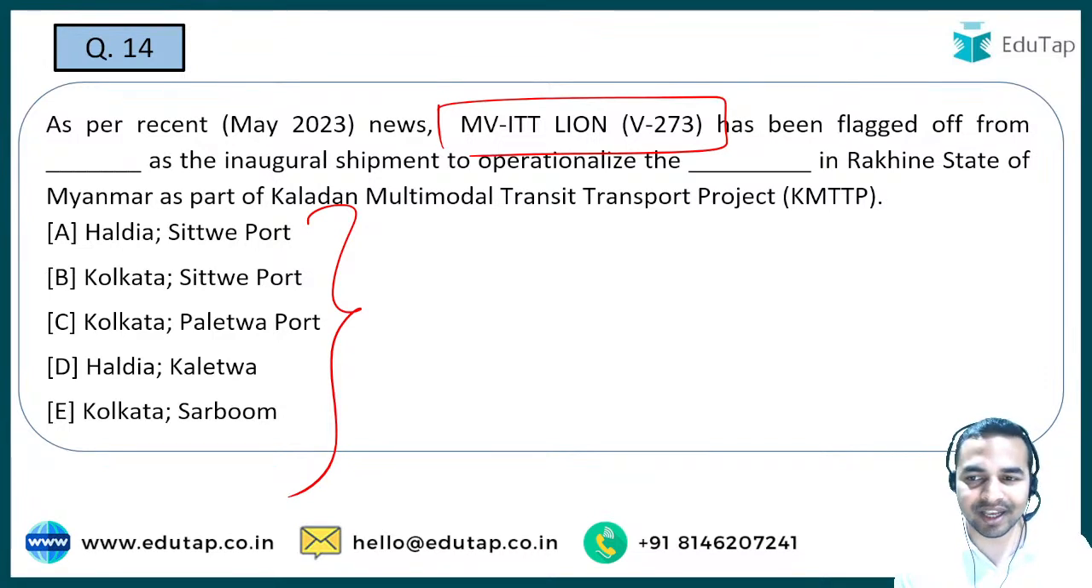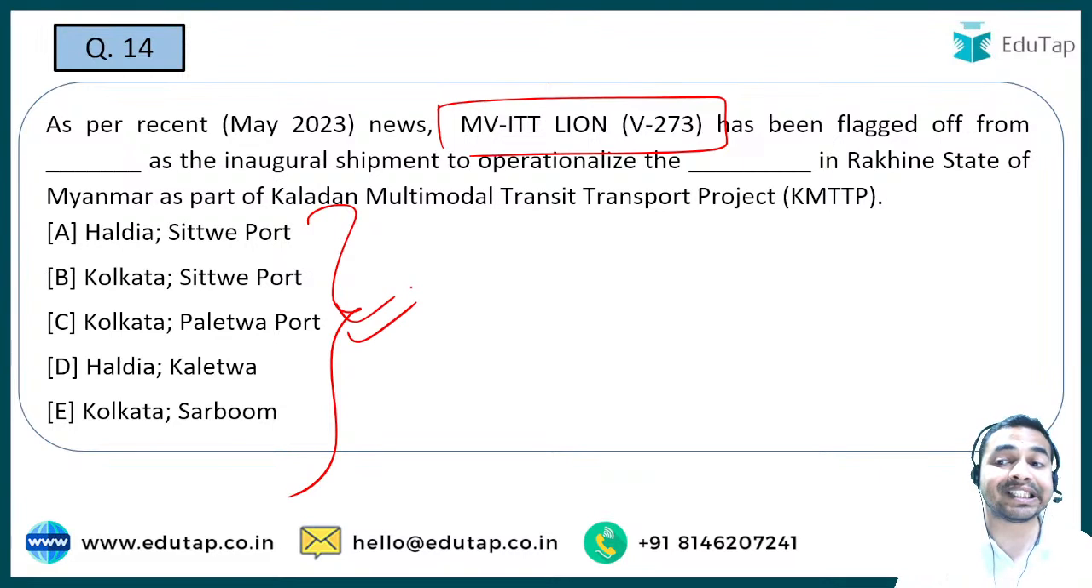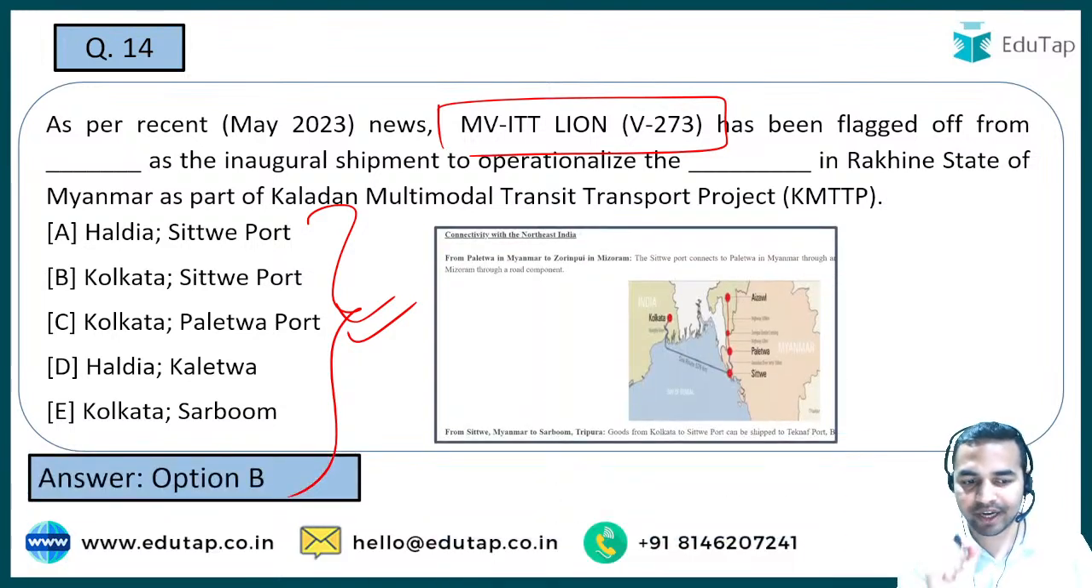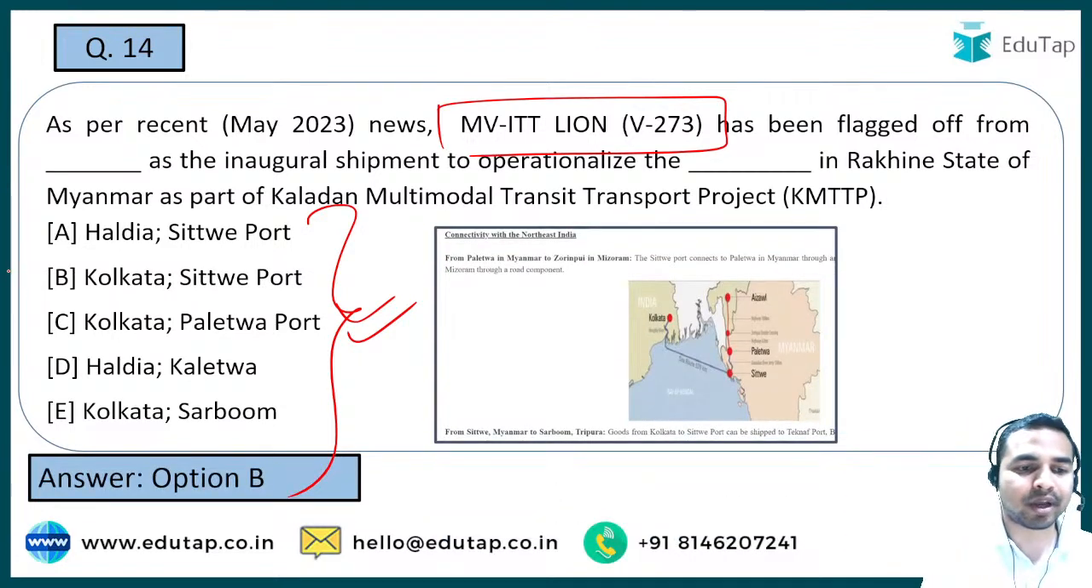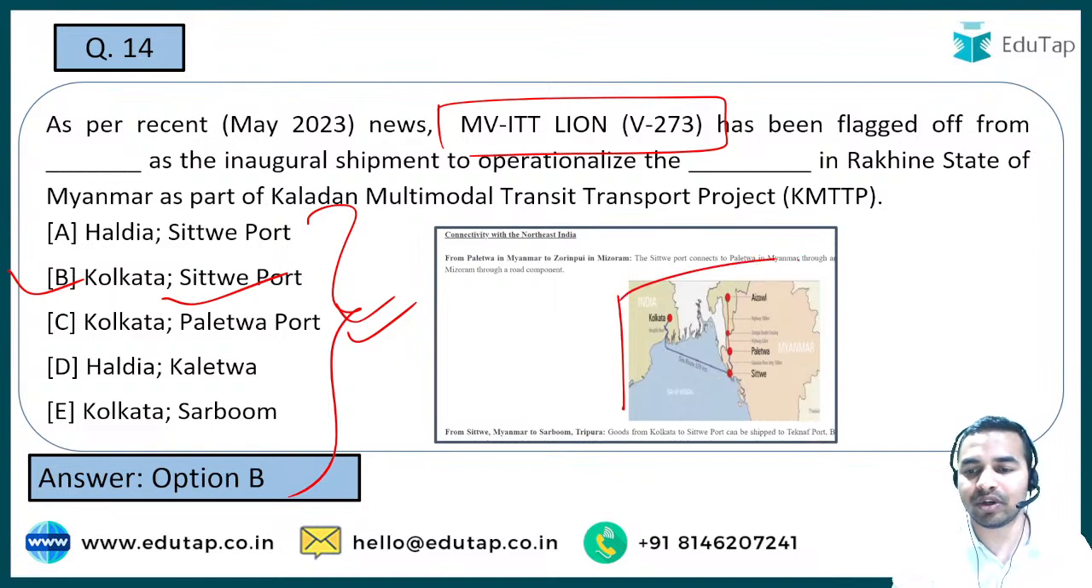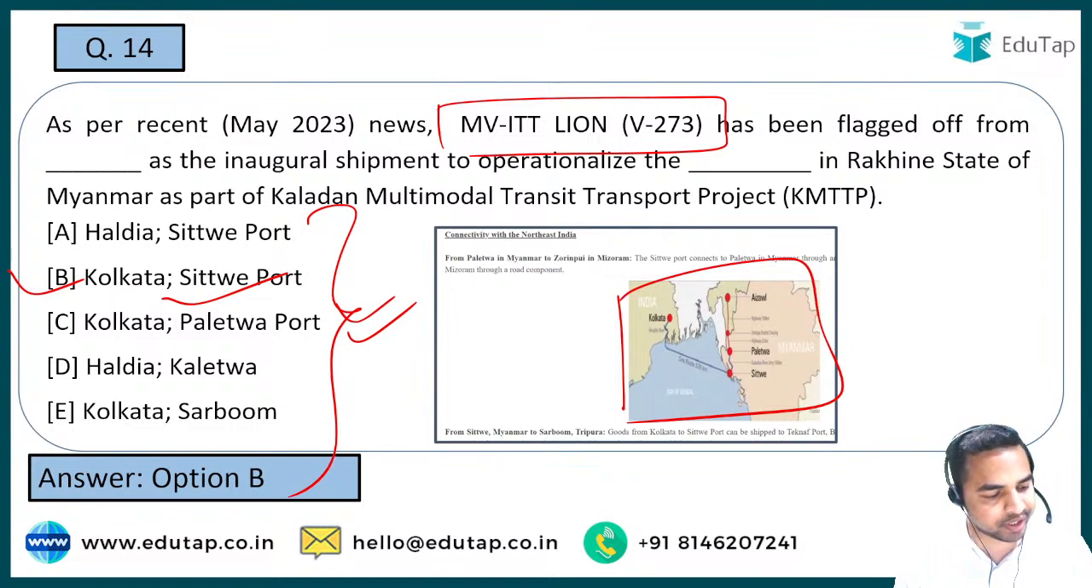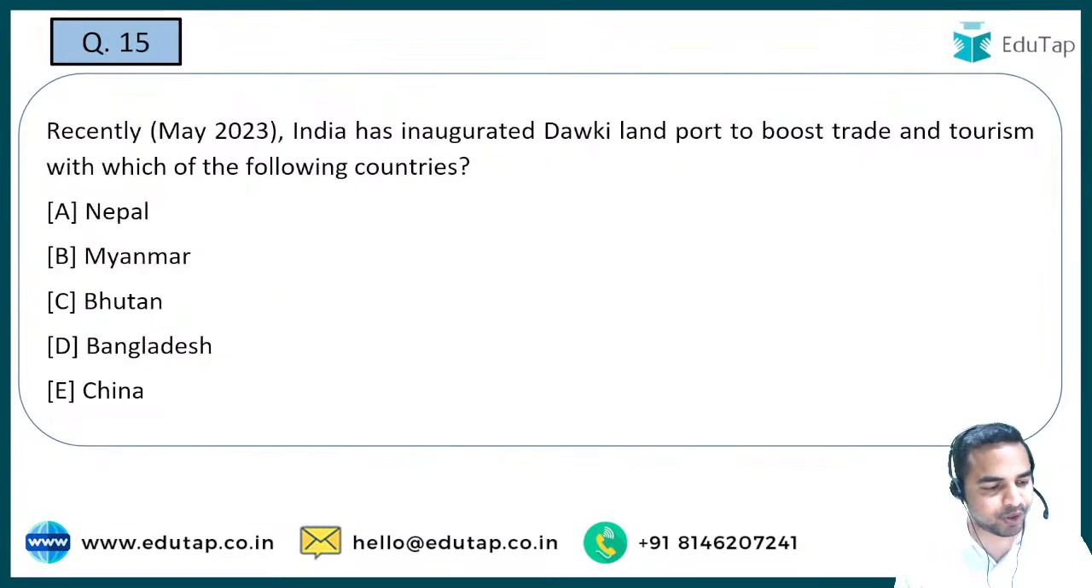So when we talk about this, basically it was the inaugural shipment to operationalize this particular port which has been mentioned in the Rakhine state of Myanmar as a part of Kaladan multimodal transport project. And when I talk about the right answer, it is from Kolkata to Sittwe port, and here you can see also from this particular map where it will basically be going. ठीक है जी, is this clear to all of you? So let's move on to the next question.